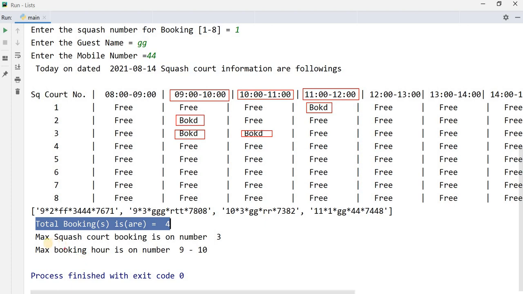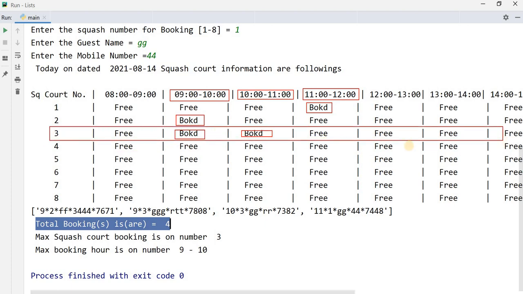Okay, now what is it showing? The maximum squash code booked is on 3, because this is row 3. You can see how many bookings there are here: 2. This is the first booking and this is the second booking. The max booking hour is 9 to 10. Yes, from 9 to 10. This is 9 to 10, this is number 1 and this is number 2.